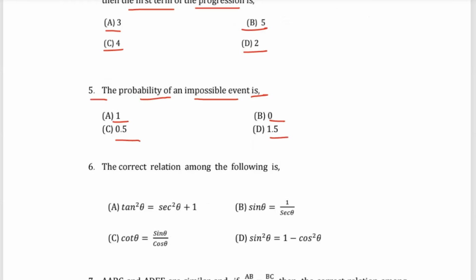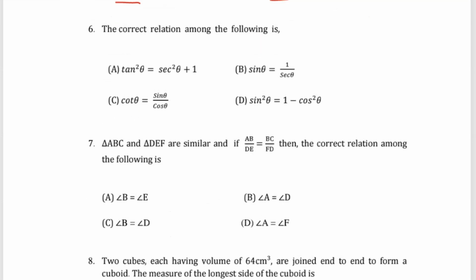Then question number 6: the correct relation among the following is: A) secant square theta equals tan square theta plus 1, B) sin theta is equal to 1 by secant theta, C) cot theta is equal to sin theta by cos theta, D) sin square theta is 1 minus cos square theta.